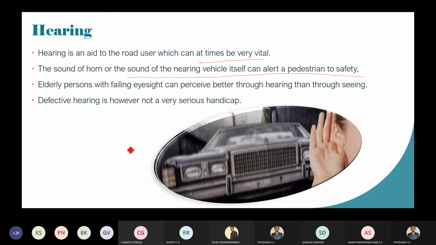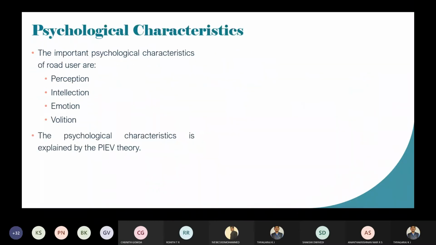Then elderly persons with failing eyesight can perceive better through hearing than seeing. Some elderly persons will be failing in eyesight, but they will perceive through hearing. They will be good in hearing, so they can avoid accidents. Defective hearing is however not a serious handicap. Okay, this is a very important thing: it will not create any serious handicap.